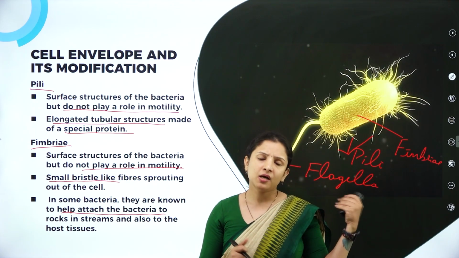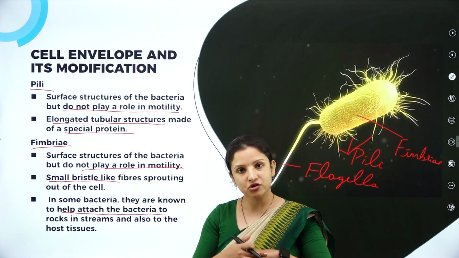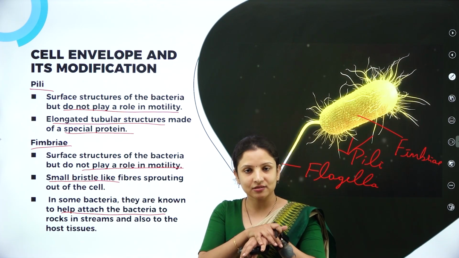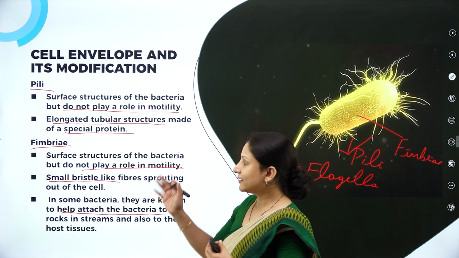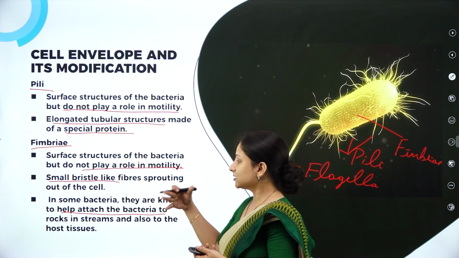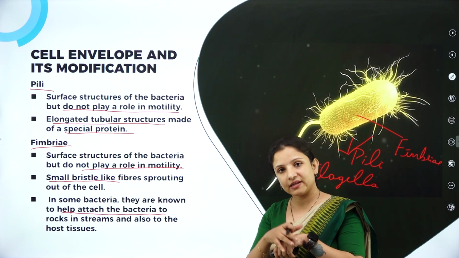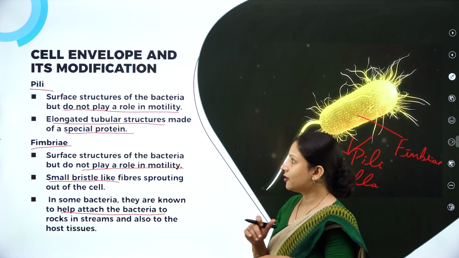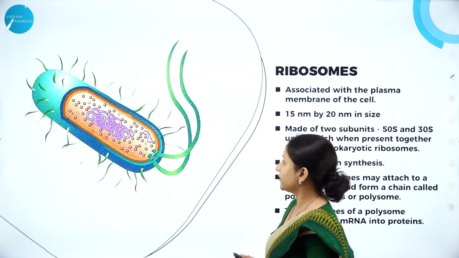And apart from that, some of the pathogenic bacteria can attach to the host and cause diseases in the host. To attach to the host, they need some special structures, right? That is nothing but fimbriae. So fimbriae help the bacteria to attach to the host as well as to rocks and all that in the streams. So this is about the cell envelope and its modifications.